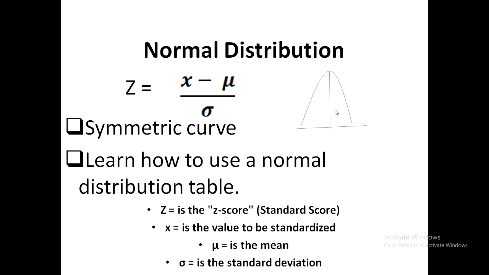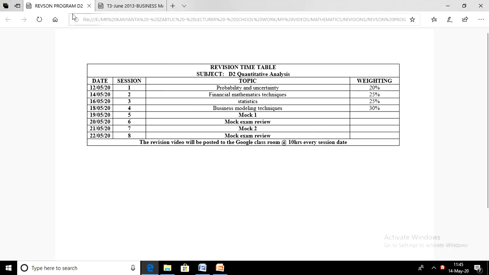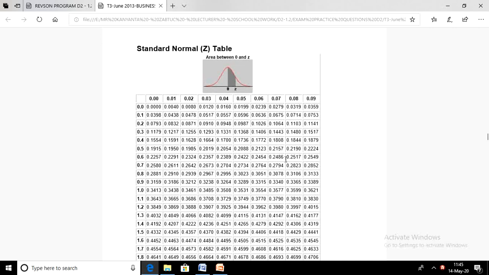For us to be able to pick the actual probability, we use the normal distribution table. The normal distribution table looks like this. It's the standard normal Z table or standard normal distribution table. The numbers you see in bold in this table represent the z-scores or the standard scores.